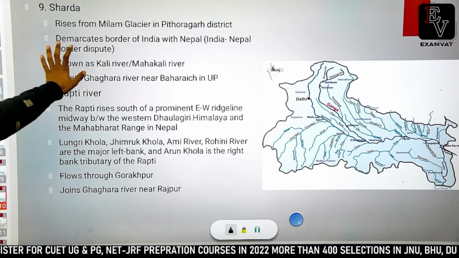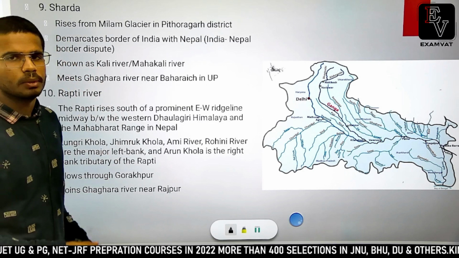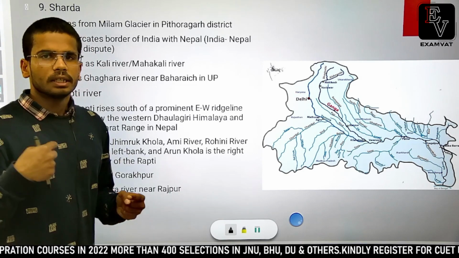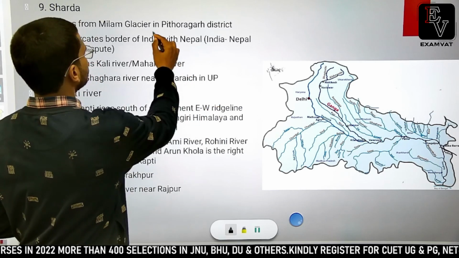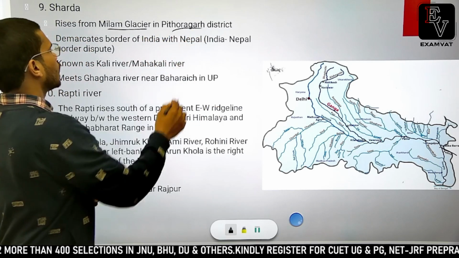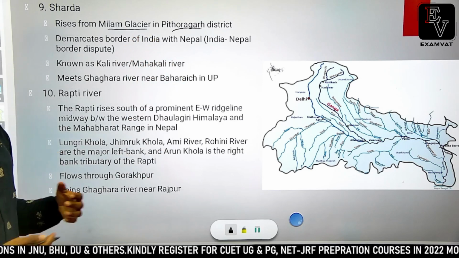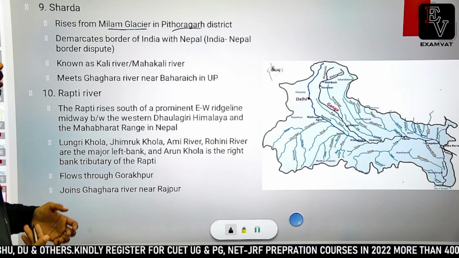So Sharda originates from Milam glacier in Pithoragarh. Milam is one of the largest glaciers of Uttarakhand after Gangotri glacier. So it originates from Milam glacier in Pithoragarh district, and it demarcates the border between India and Nepal. There is a border clash regarding the origin of Kali river.